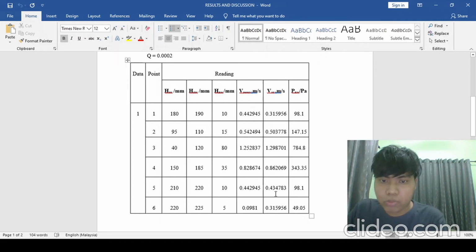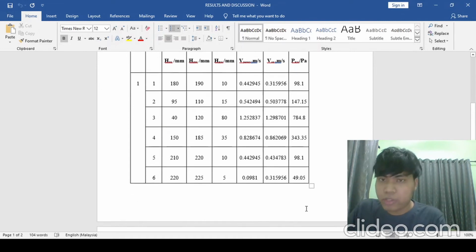And for the fifth point, 0.442945 and then 0.434783 and then 98.1 Pascal. And then for the last point, I got 0.0981 and then 0.315956 and then 49.05 Pascal.